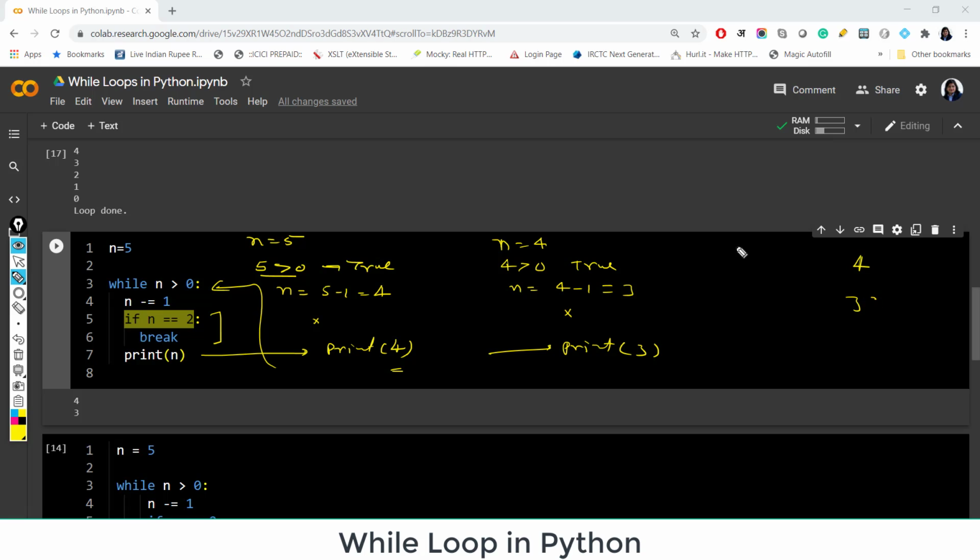Next what happens? Now my value of n is equal to 3. So we check, yes, 3 is again greater than 0. So the condition is true. Now we update the value of n. So this time n becomes 3 minus 1, that is 2. Now we check this condition, because this condition is now met. n is exactly equal to 2. So what we need to do is we need to break the loop. And break the loop means do nothing, come out of the loop.